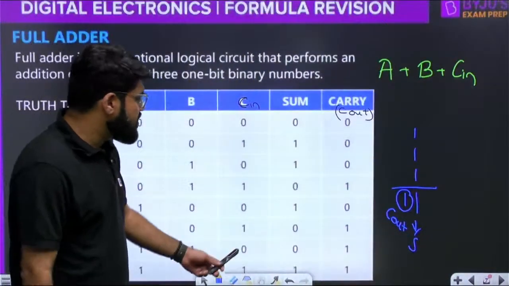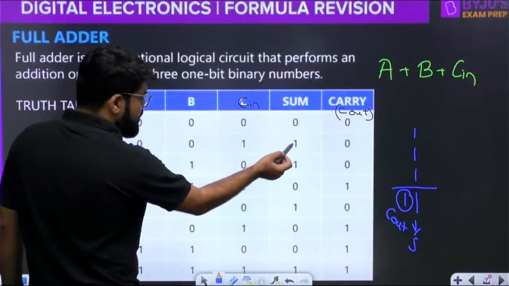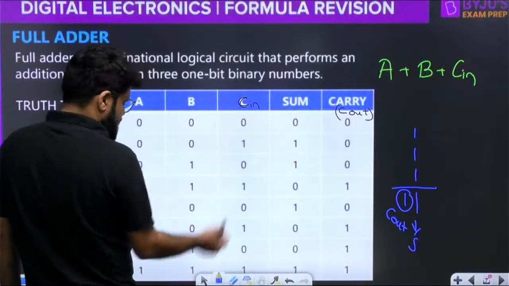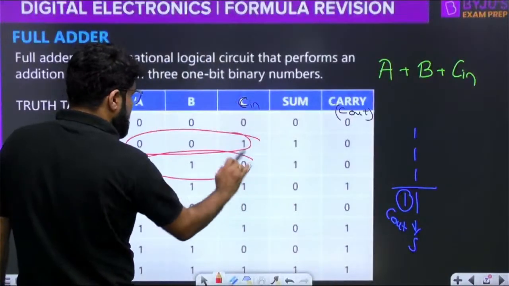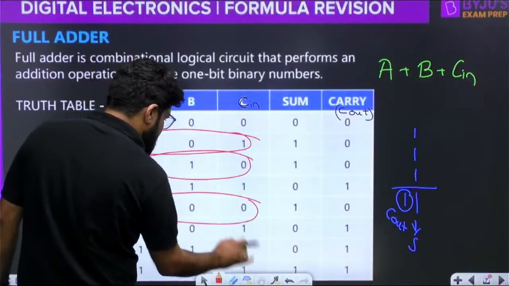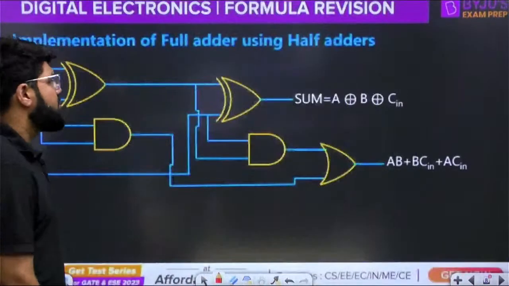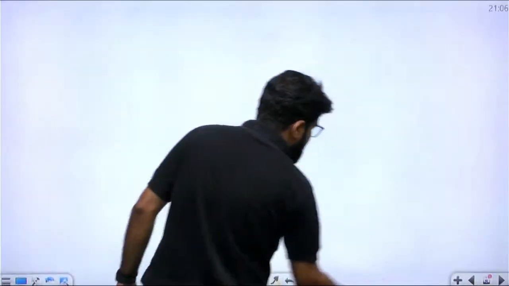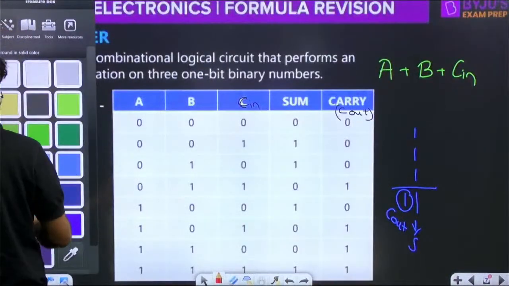If you look into the logic functionality very clearly, what is going to be the answer? The sum is high at what places? 0 0 1, 0 1 0, that is 1 and 2, and then 1 0 0, which is 4, and 1 1 1, which is 7. So when is the sum high? Let us write it down. When is the sum high? Let me take the particular background only.